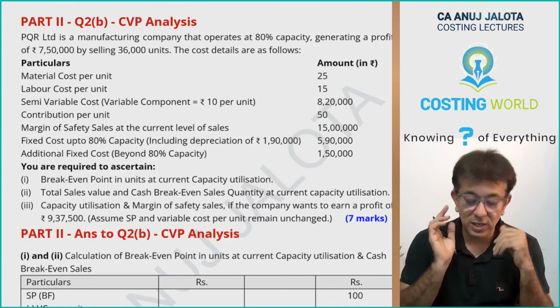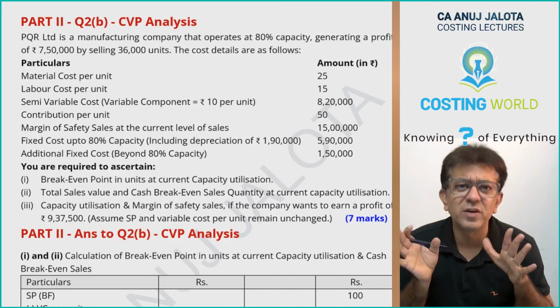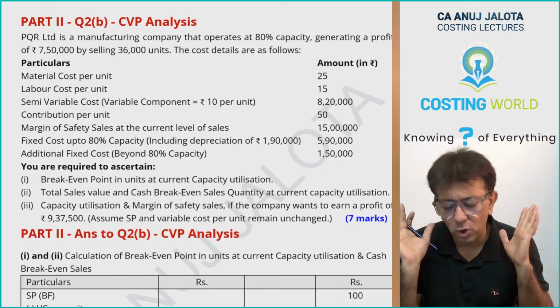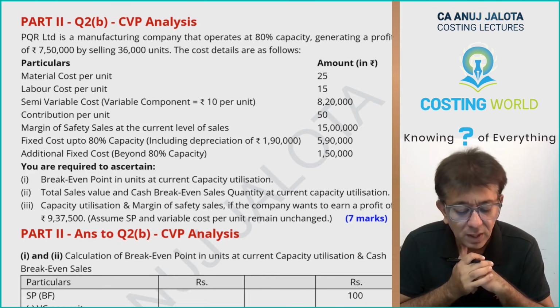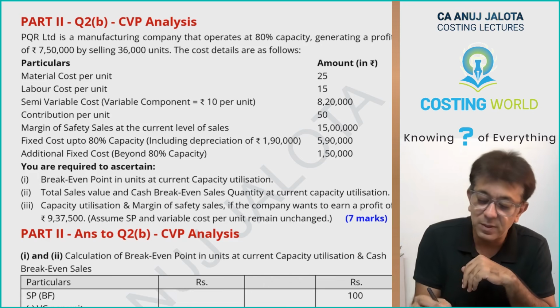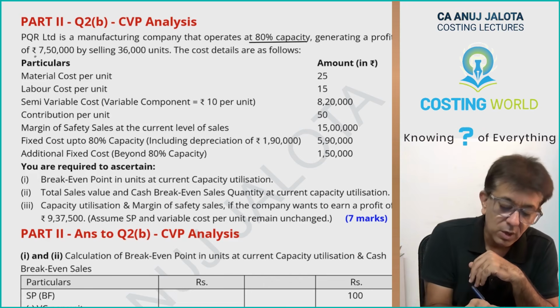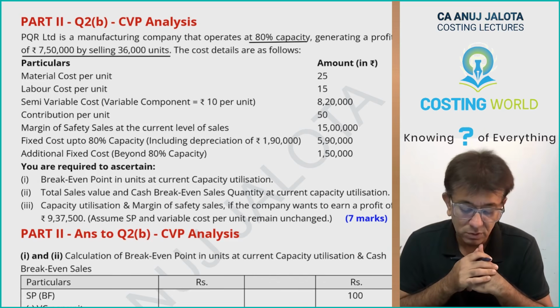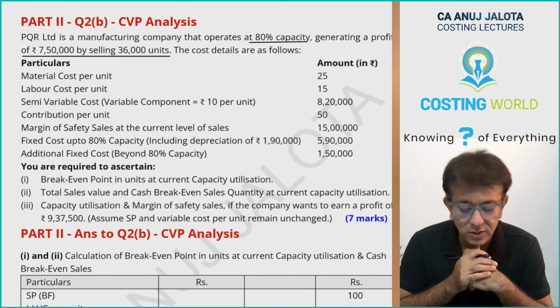Chalo guys, we'll start away with question number 2B, my favorite chapter, always your marginal costing. I love that because it is pure common sense. Let's do that. PQR Limited is a manufacturing company that operates at 80% capacity, generating a profit of 7,50,000 by selling 36,000 units. The cost details are as follows.